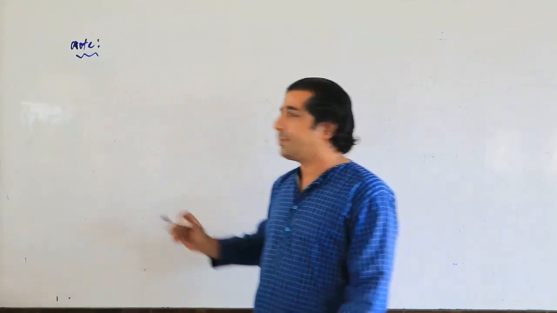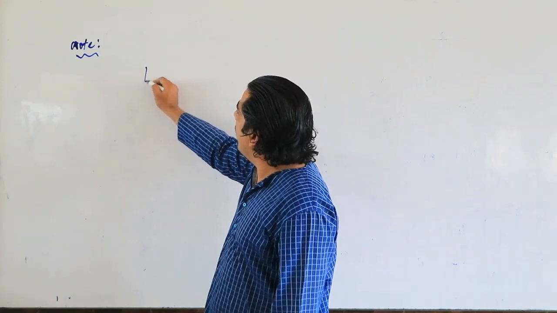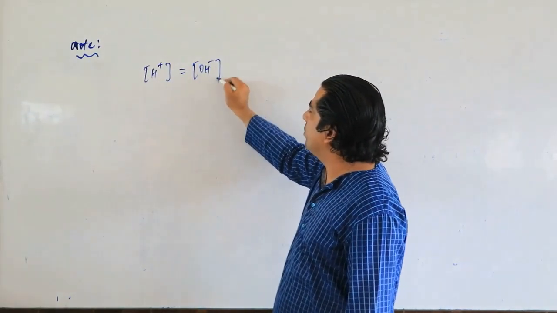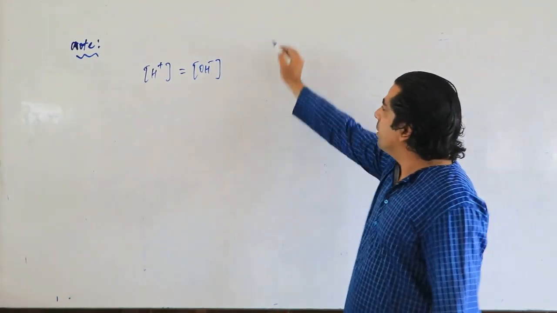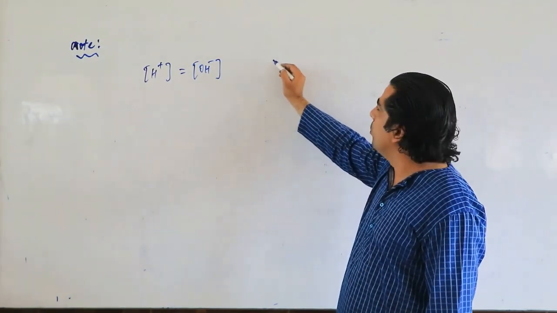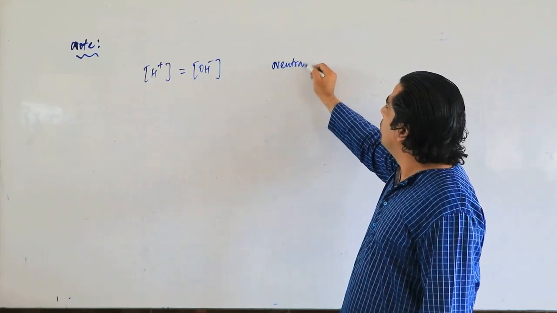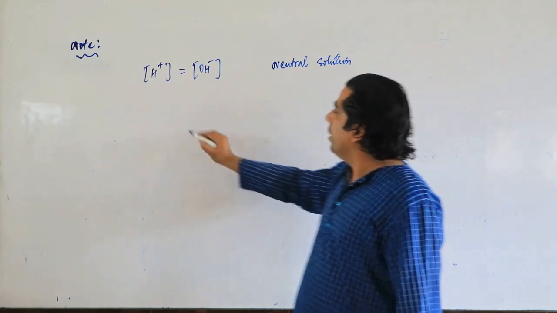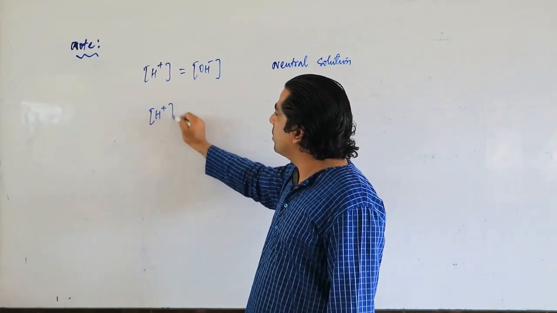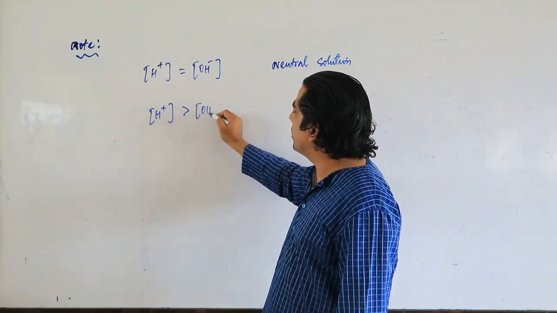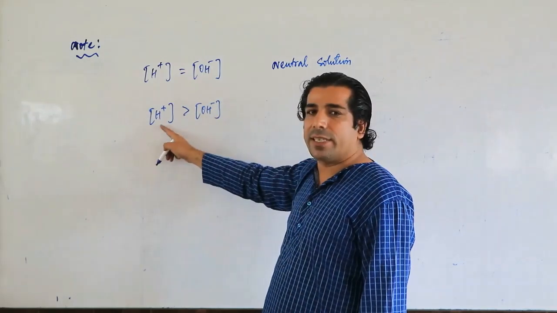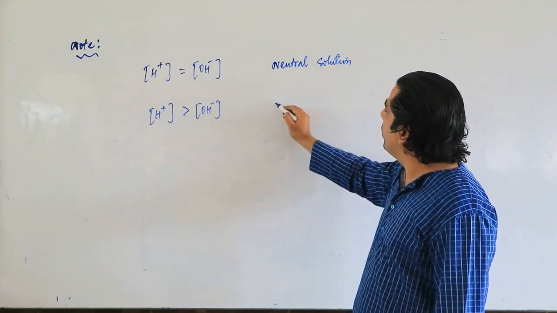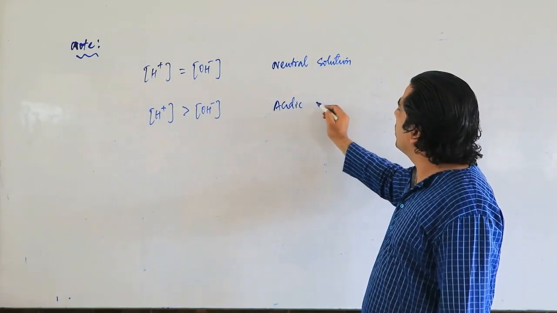Dear friends, if the H+ concentration is equal to the OH- concentration, then that solution will be considered neutral. So we have a neutral solution. If H+ is greater than OH-, that means the acid concentration is more than the basic concentration, then understand it will represent an acidic solution.